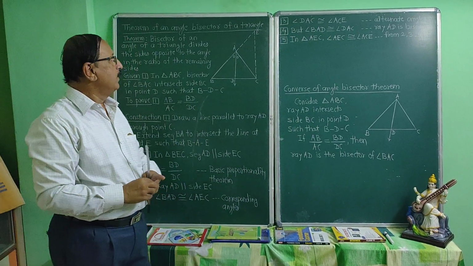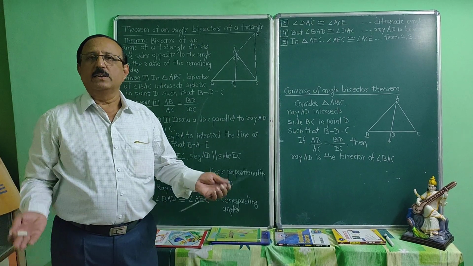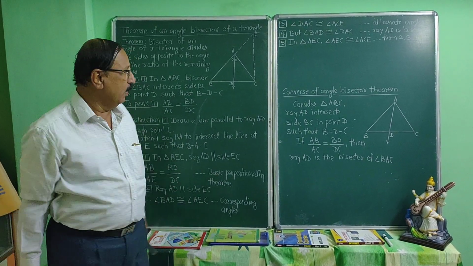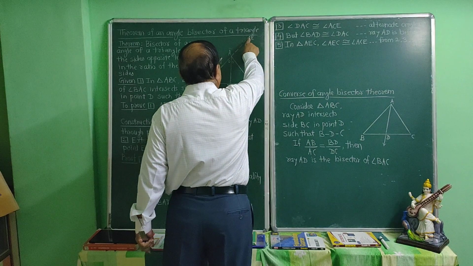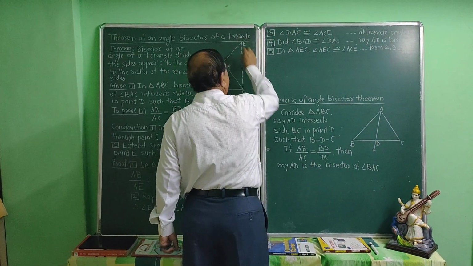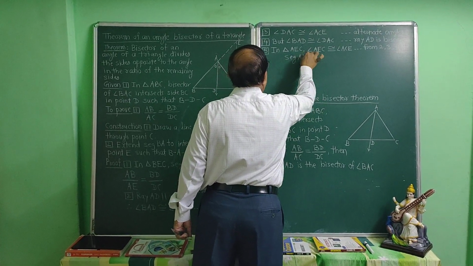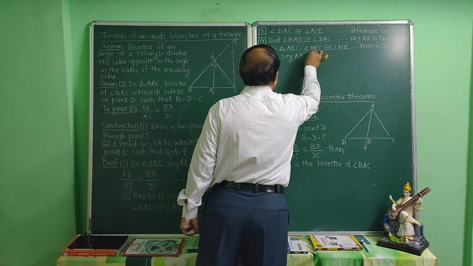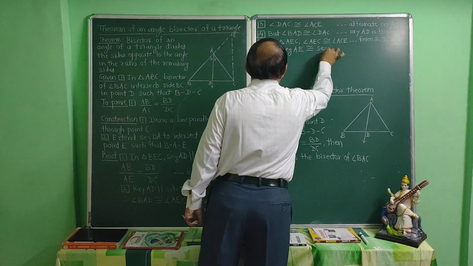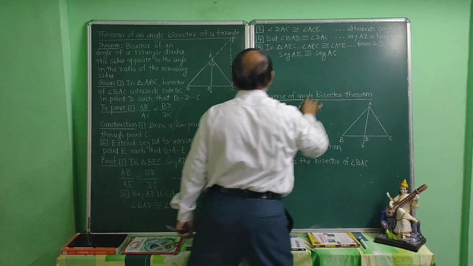You know that if in a triangle two angles are congruent, then the sides opposite to them are also congruent. Then in triangle AEC, the sides opposite to them are also congruent. Therefore, seg AE is congruent to seg AC.